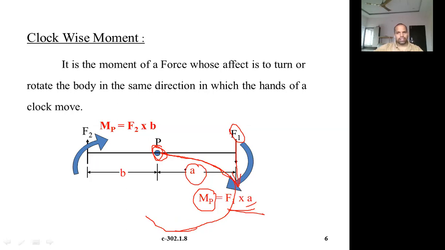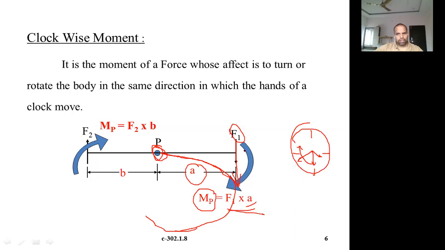That is about which direction it is trying to rotate. It is just like a clock. If these are the hands of your clock, the hands rotate in this direction. If you think of this as a watch, your hands will rotate in this direction. So that's why it is the clockwise direction.